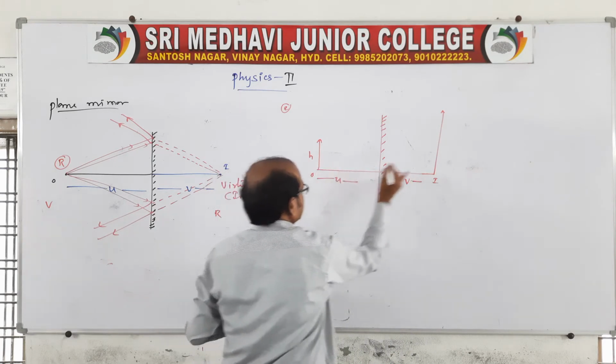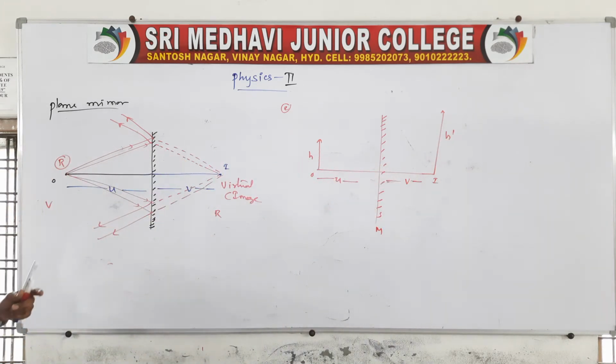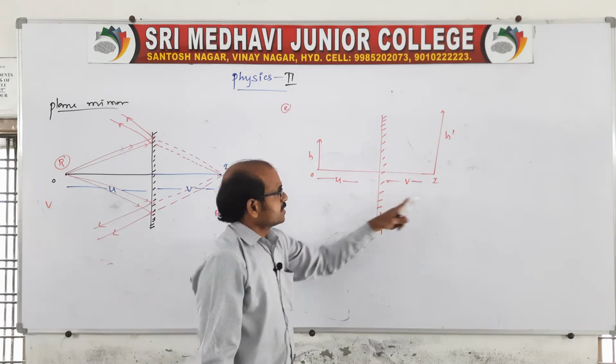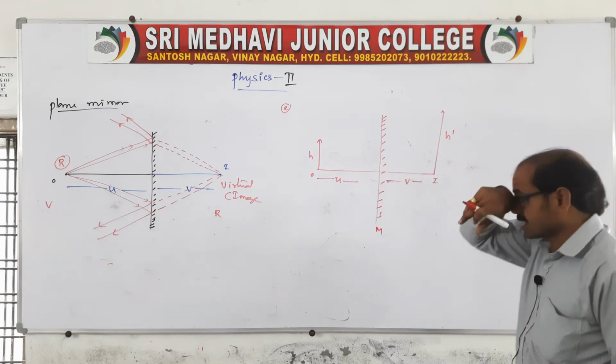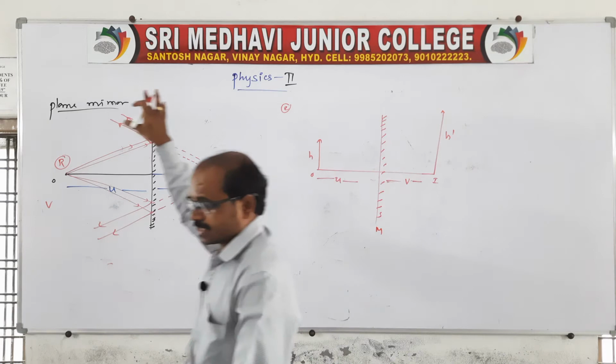This is the object height and this is the image height. When an extended object is placed parallel to the plane mirror, the image will be parallel and extended, upright. This is the second characteristic, and remember it.